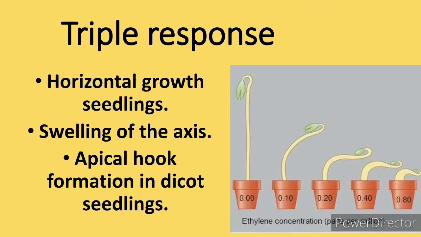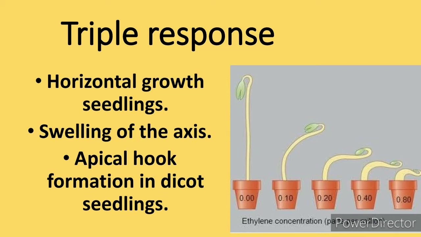Triple response means horizontal growth of seedlings, swelling of the axis, apical hook formation in dicot seedlings. All these triple responses promote the anchorage of the root in the soil, and if the roots are anchored in a better way, then there will be more and more absorption of nutrients in the water.